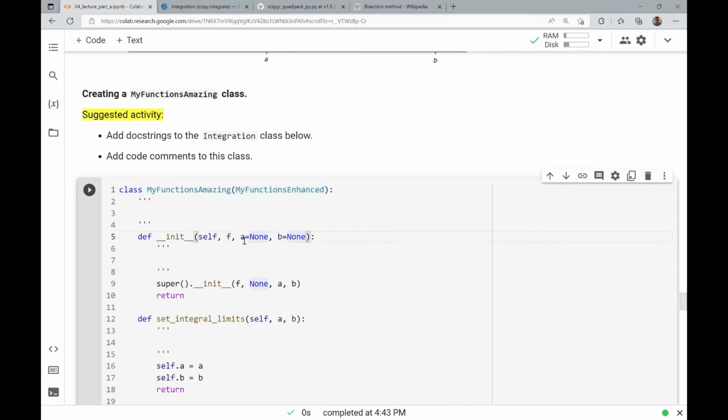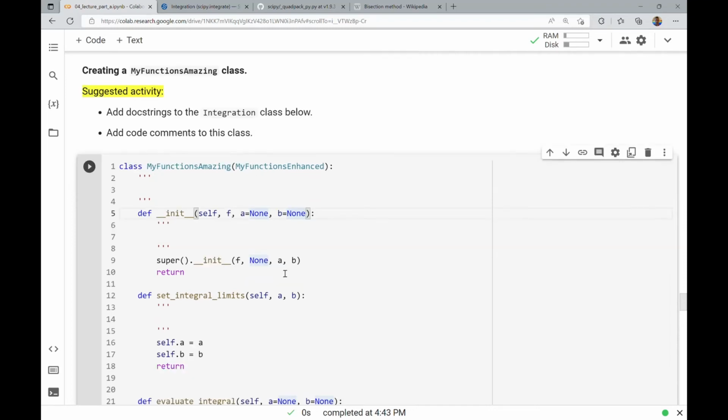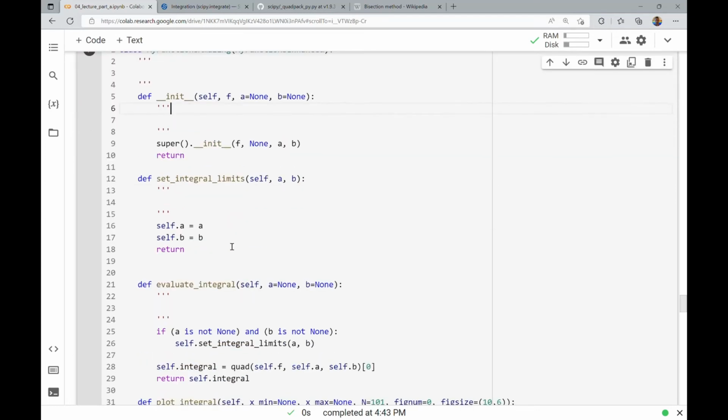So just like A and B for an interval might be where I want to search for a root, it could also be where I want to work with an integral. And so I'm initializing this just like I initialize My Functions Enhanced, although with fewer other parameters because I'm just doing this for the integration, but it's inheriting all the other stuff that came with root finding from this class here. So I'm initializing it. I have a set integral limits method, just like I had a set bisection parameters method, and that just sets the A and B values.